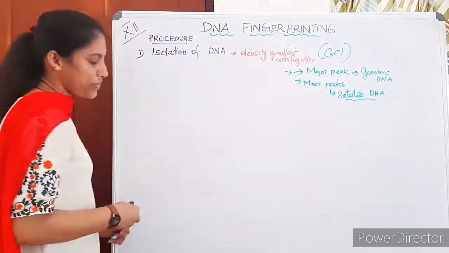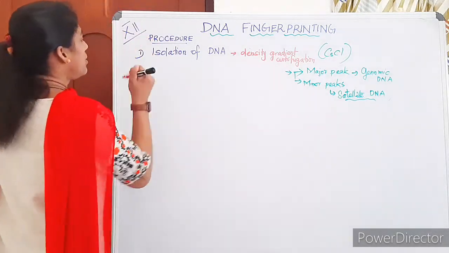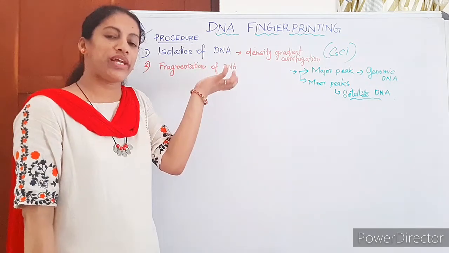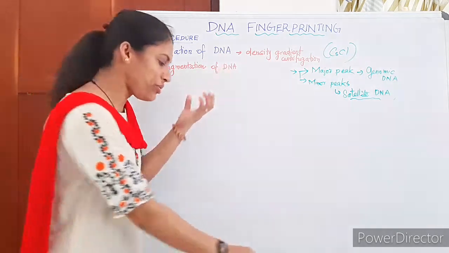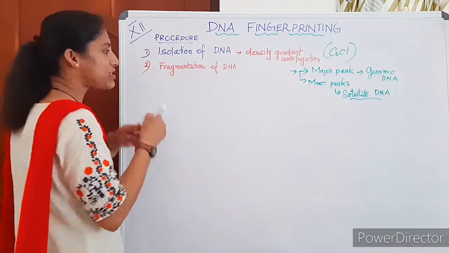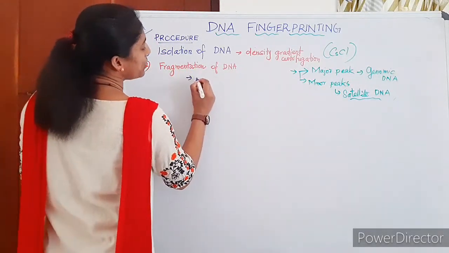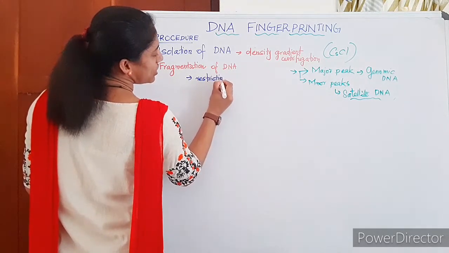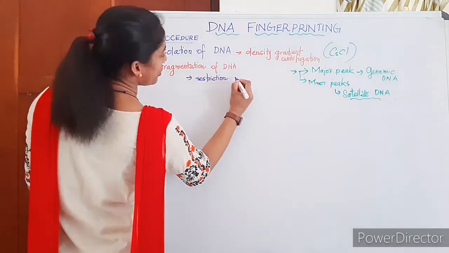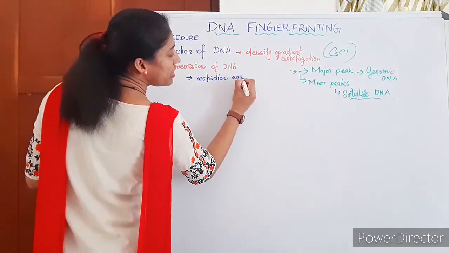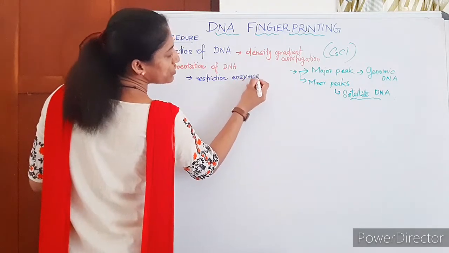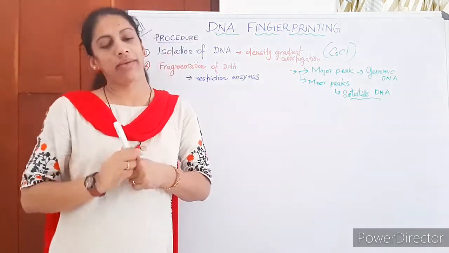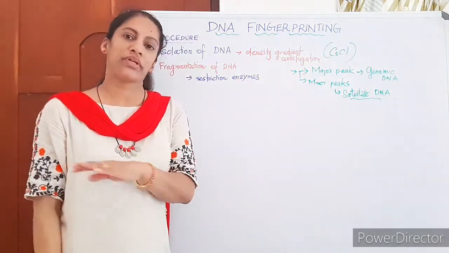The second step is fragmentation of the DNA. The isolated DNA we are cutting into random sized fragments using restriction endonuclease enzymes. So we are not cutting it with scissors or any equipment. In order to cut the DNA, we have to use restriction enzymes. We will discuss restriction endonuclease enzymes in the biotechnology chapter in detail.